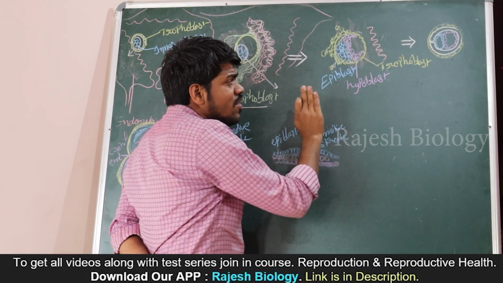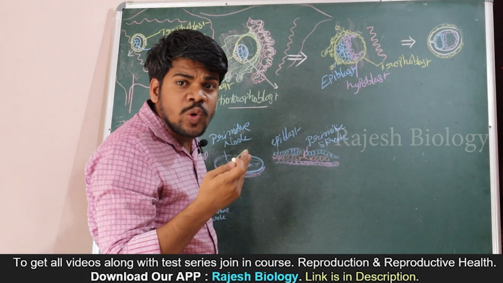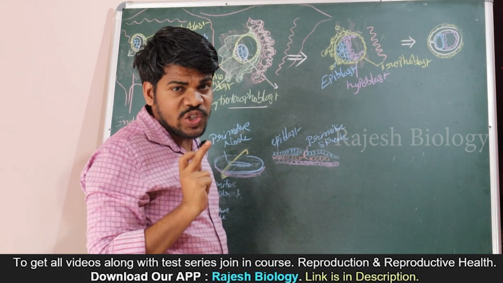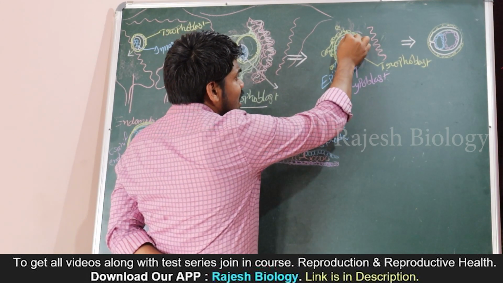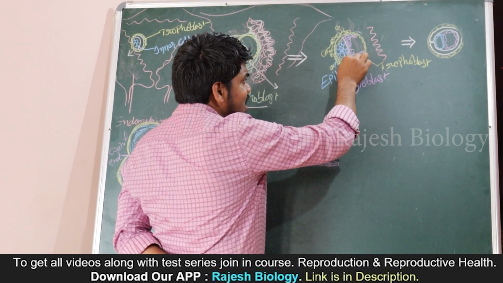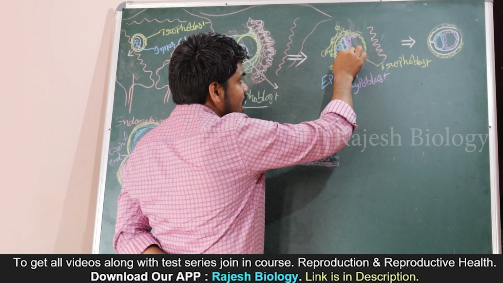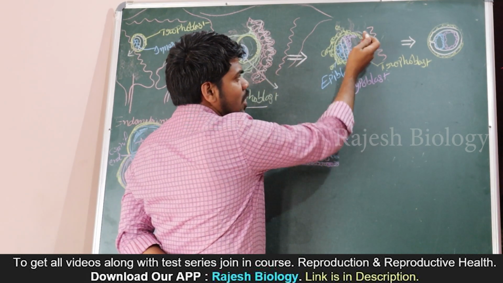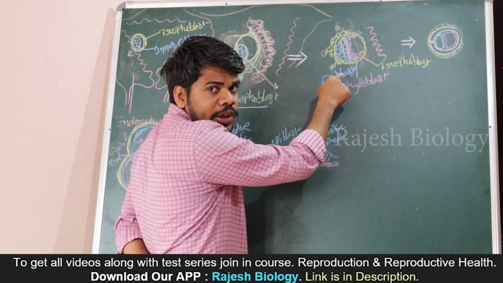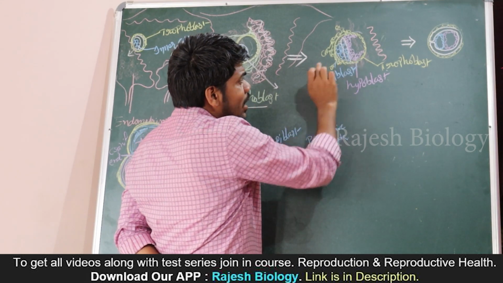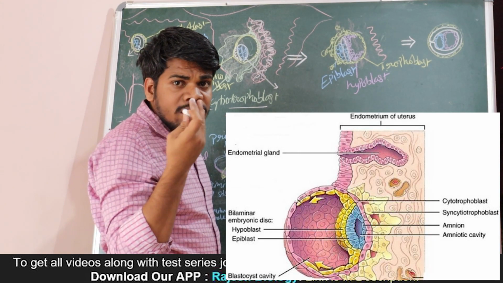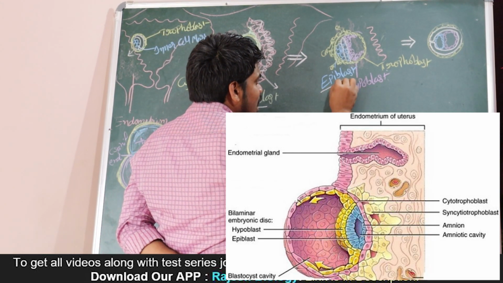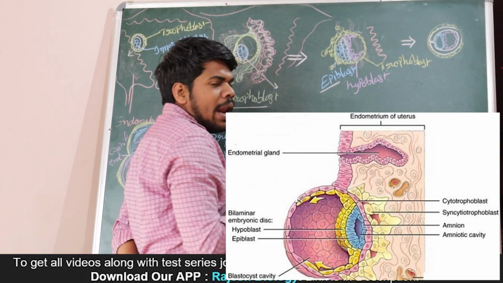The cells first differentiate into two layers. This is the first differentiation. Up to now all cells are equal, but later they are adjusted in two layers like this. One is a blue color layer, another one is a purple color layer. I draw here. The layer on the outer side is called the epiblast.